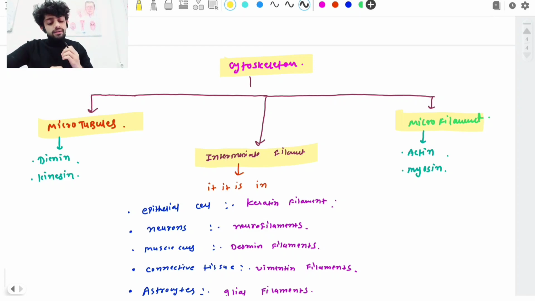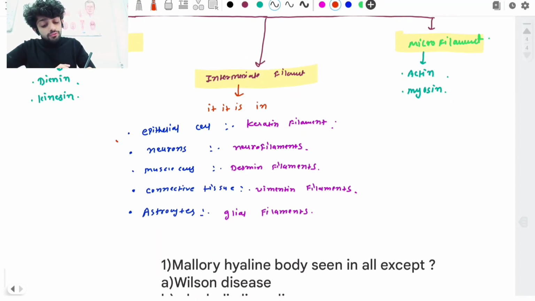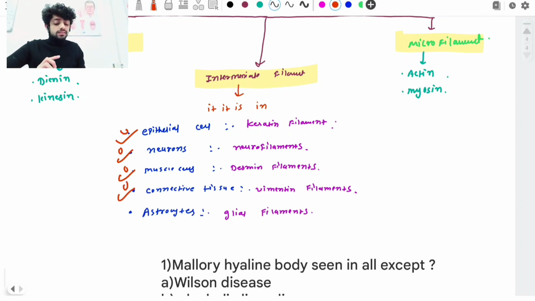If this intermediate filament is present in the epithelial cells, it is termed keratin filament. So remember, guys, if you ever see terms like keratin filament, neurofilament, or desmin filament, it is one kind of intermediate filament, but its location is changing. If it is present in the epithelial cell, it is a keratin filament; in the neurons, a neurofilament; in muscle, a desmin filament; in connective tissue, a vimentin filament; and in astrocytes, a glial filament. And remember, guys, these are helpful as tumor markers.